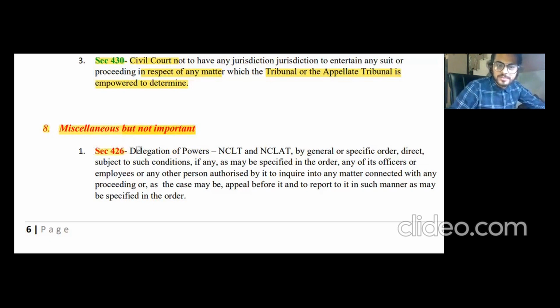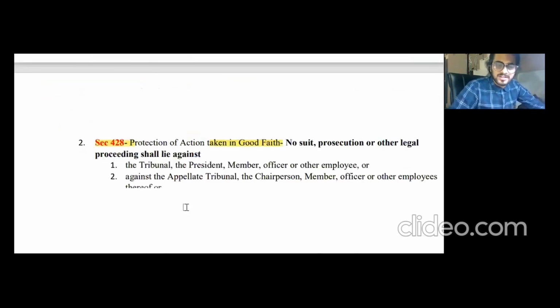So section 426 basically tells us about the delegation of powers. Basically, it says that NCLT and NCLAT, by general or specific order, direct, subject to such conditions as may be specified in the order, any of its officers or employees, so basically the powers can be delegated to officers or employees, to inquire into any matter connected with any proceeding or, as the case may be, appeal before it, and to report to it in such manner as may be specified in the order. Basically, it is very difficult to ask a question on this. Like, it cannot be asked. You can say that. All right.